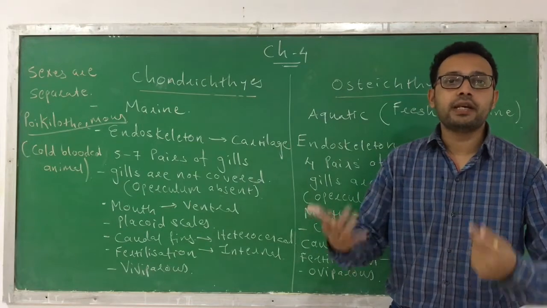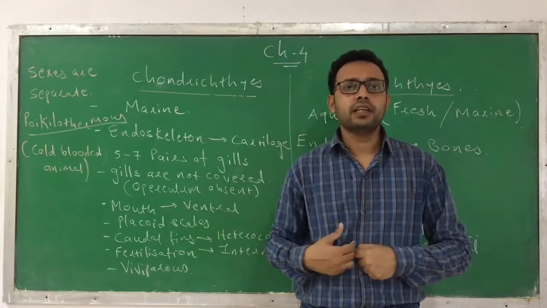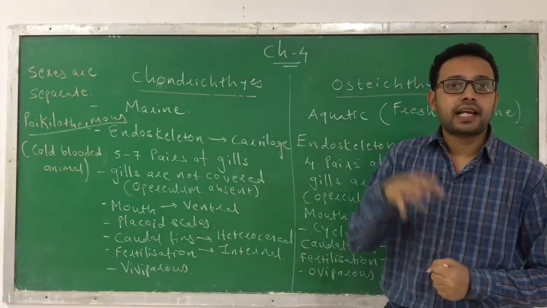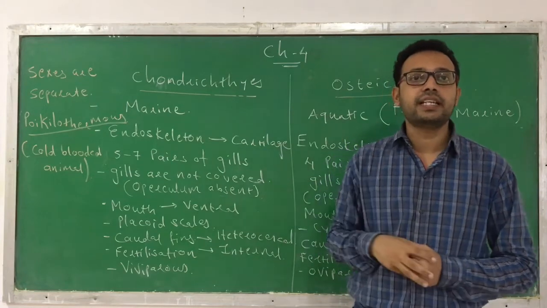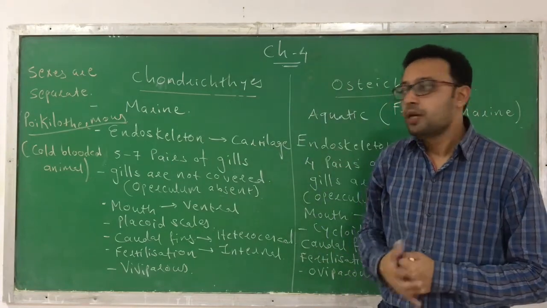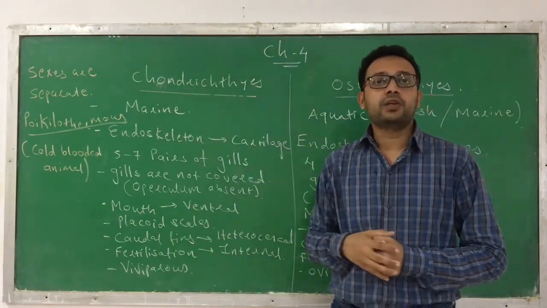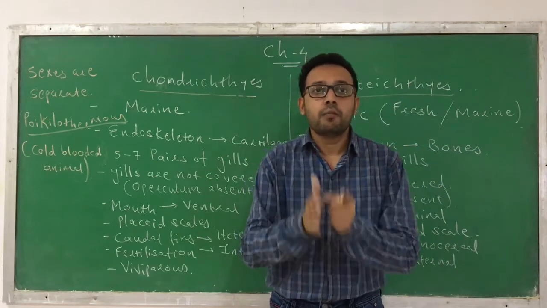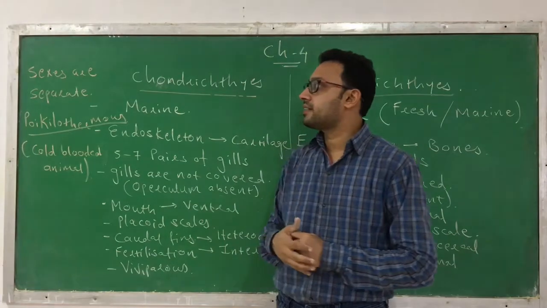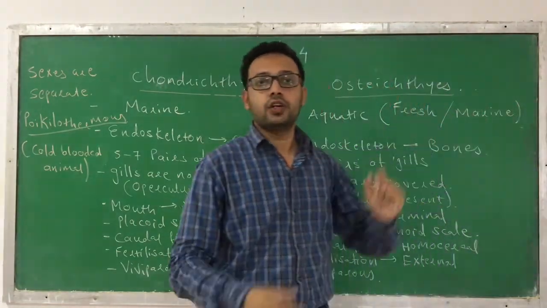Like in human beings, they are homeothermic, means body temperature is maintained, like our body temperature is maintained at 37 degrees Celsius. If it goes above it, then we call it fever. But here they are cold-blooded animals or poikilotherms, means the body temperature is not maintained. So these are the few common characteristics you can find in both the chondrichthyes and the osteichthyes.